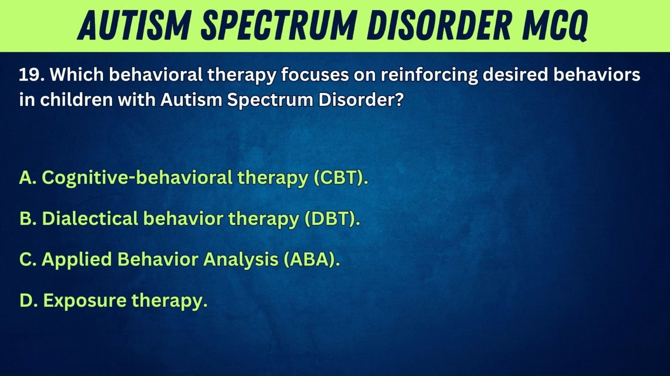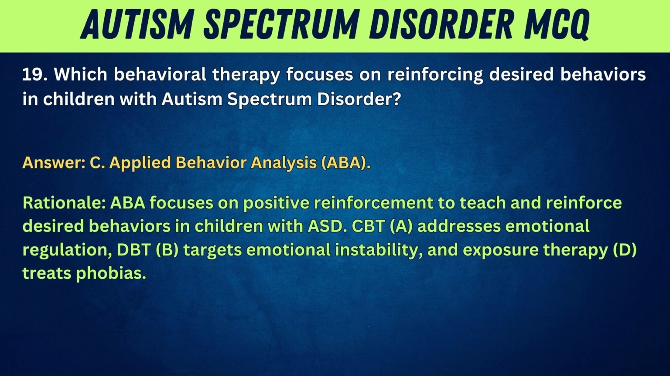19. Which behavioral therapy focuses on reinforcing desired behaviors in children with autism spectrum disorder? A. Cognitive behavioral therapy, CBT. B. Dialectical behavior therapy, DBT. C. Applied behavior analysis, ABA. D. Exposure therapy. Answer: C. Applied behavior analysis, ABA. Rationale: ABA focuses on positive reinforcement to teach and reinforce desired behaviors in children with ASD. CBT, A, addresses emotional regulation, DBT, B, targets emotional instability, and exposure therapy, D, treats phobias.